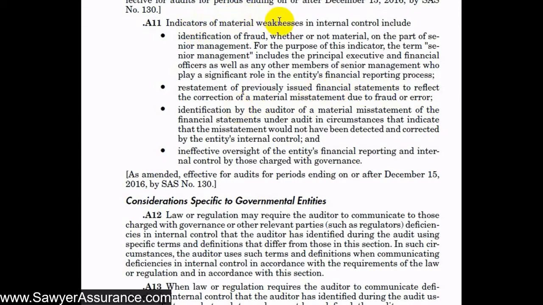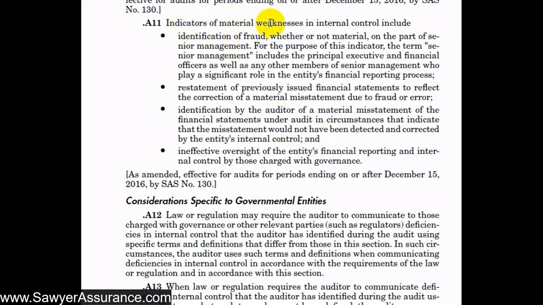Also, an indicator of material weakness might be an identification by the auditor of a material misstatement of the financial statements under audit, in circumstances that indicate that the misstatement would not have been detected and corrected by the entity's internal control. So if we've got some material misstatements as a result of our audit procedures, and we note that there wasn't a control in place that's properly designed to catch that misstatement, or it wasn't operating effectively, then there's more than a remote chance that that misstatement would not have been detected and corrected. And obviously, since we had that misstatement in our audit, then it certainly was not detected and corrected. So there's reason to believe there is something deficient in their internal controls.